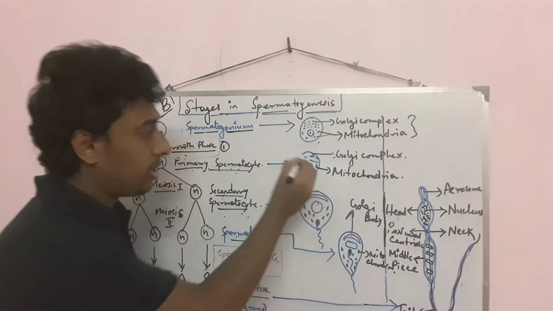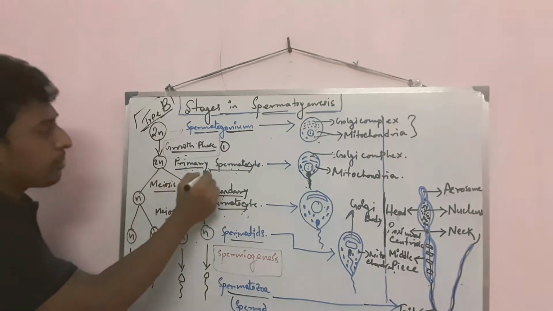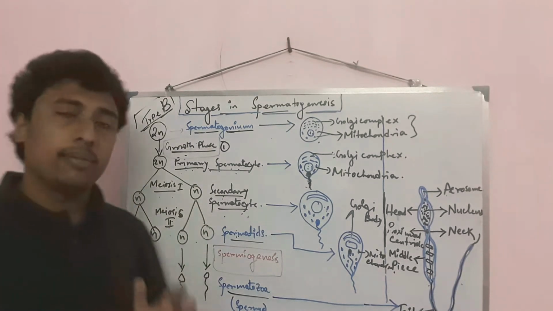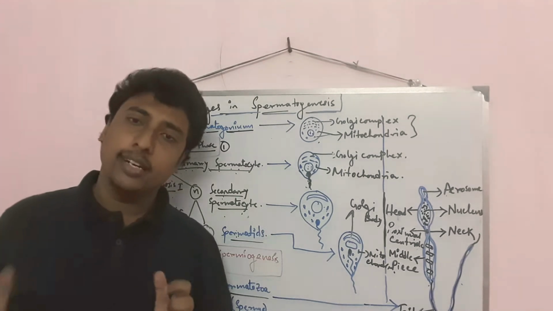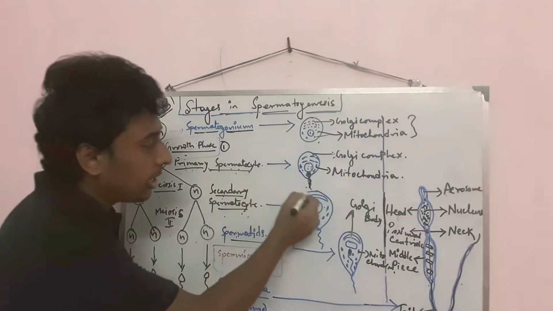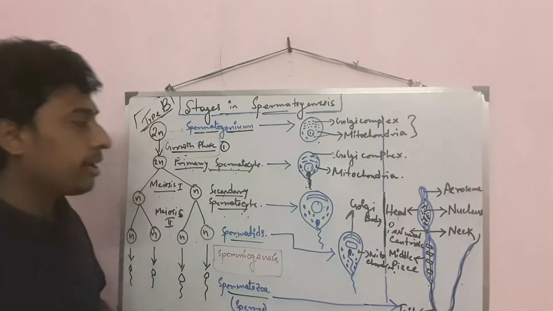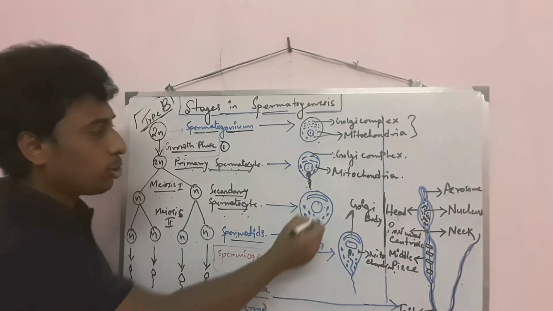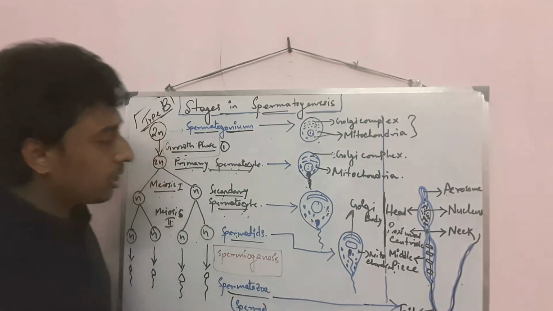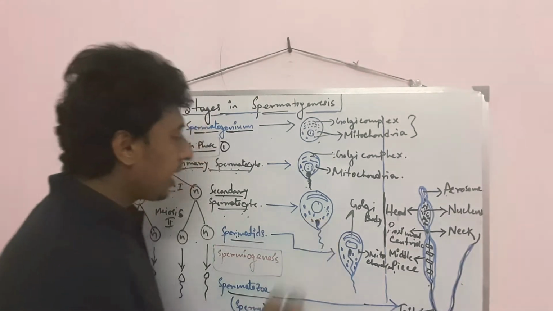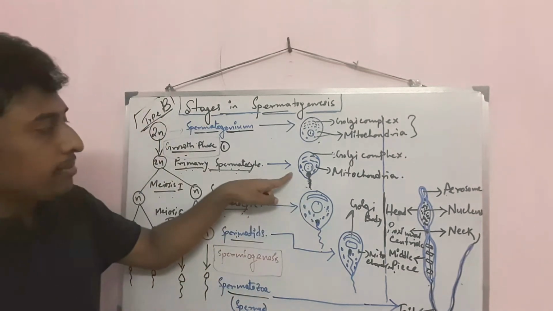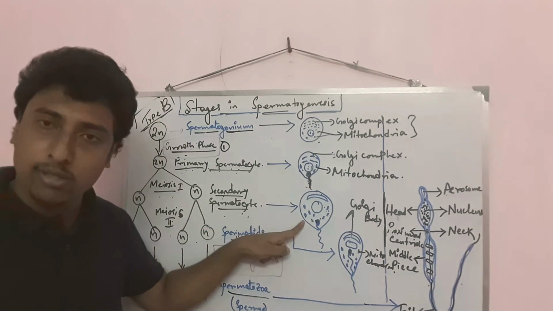From the primary spermatocyte, in meiosis 1 there will be production of secondary spermatocyte. Look at the structure here. The structure has totally converted into an oval-like structure. Here also the Golgi body and mitochondria are present, and a long tail is produced here, as well as a dense-like structure present here. That is the secondary spermatocyte. So look at the structure: this is the primary spermatocyte, and this is the secondary spermatocyte.